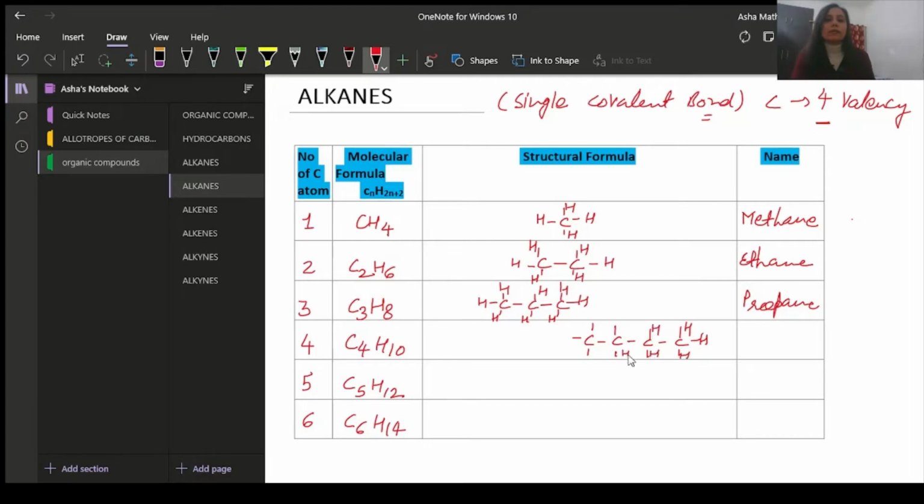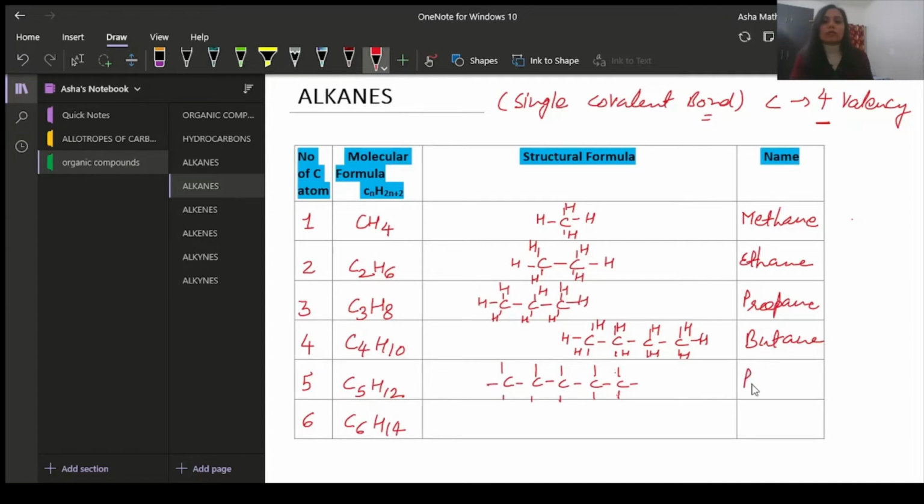Likewise you can make up to 10; I am only making up to 6. So for 4 carbons the prefix is but and the suffix is ane. Then carbon 1, 2, 3, 4, 5, and around it place 12 hydrogens.